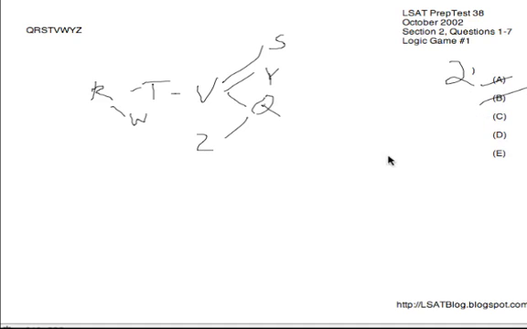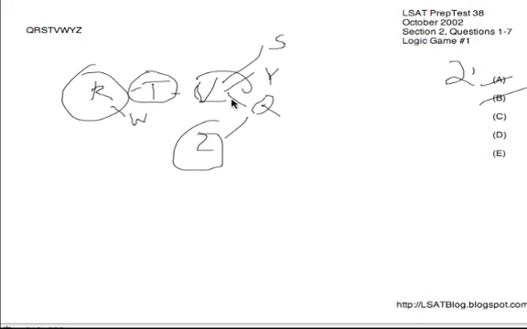Next, could we have Q on 4? Well, we've got to have R, T, and V before it. So it might appear like Q could be fourth, but we've also got to have Z before it as well. So we've got to have R, T, V, and Z occurring before Q. So for that reason, the earliest Q could ever appear would be 5, having W coming after it. So for that reason, C is impossible as well and can be eliminated.